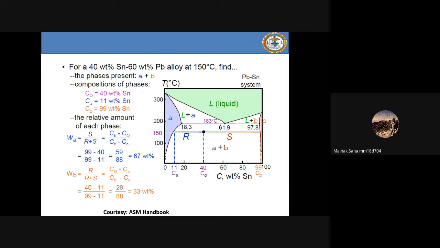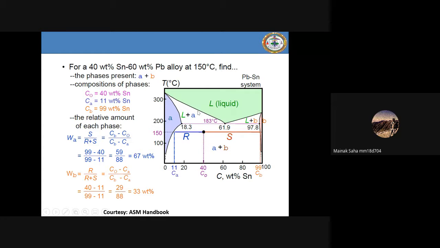So that's what I'm saying. It is completely soluble in the liquid state, but partially soluble in the solid state. If they are not soluble in the solid state, then you will not have this kind of region. You will not have an alpha-rich terminal solid solution and a beta-rich terminal solid solution. You will only have a straight line drawn here and a straight line drawn here. It will not be alpha and beta. It will be liquid plus A, liquid plus B, and then this region, total A pura separate रहेगा. So this will be A plus B.